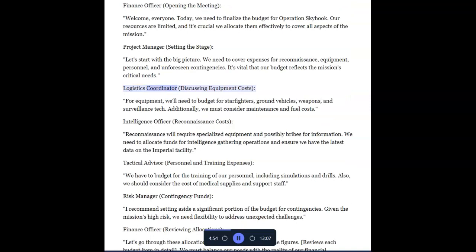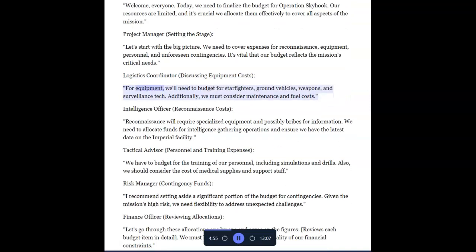Logistics coordinator, discussing equipment costs. For equipment, we'll need to budget for starfighters, ground vehicles, weapons, and surveillance tech. Additionally, we must consider maintenance and fuel costs.